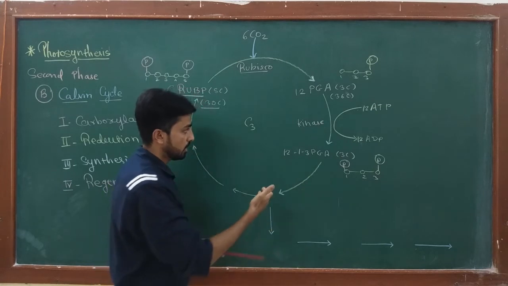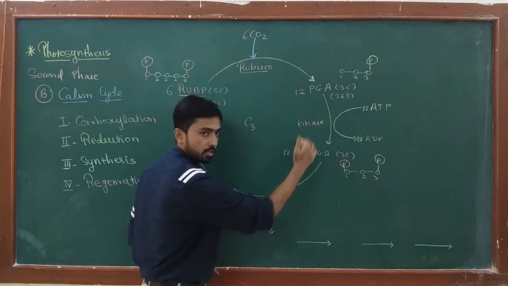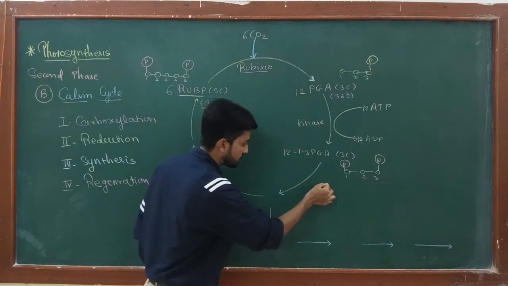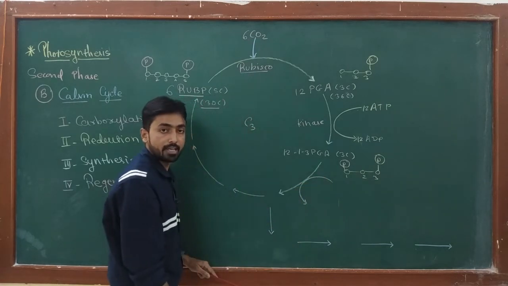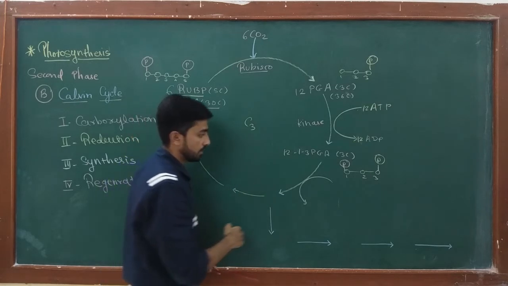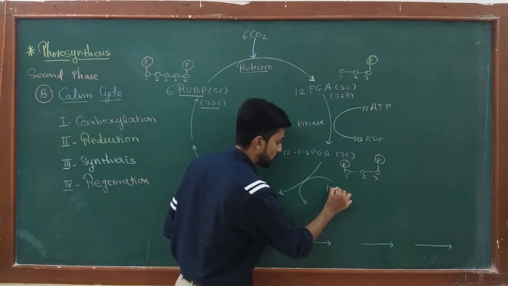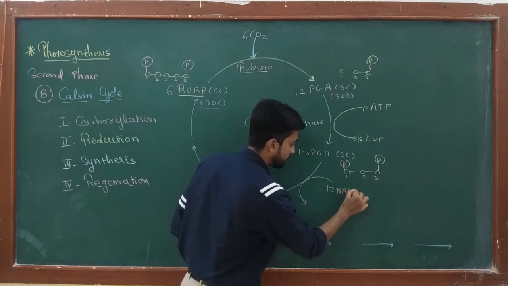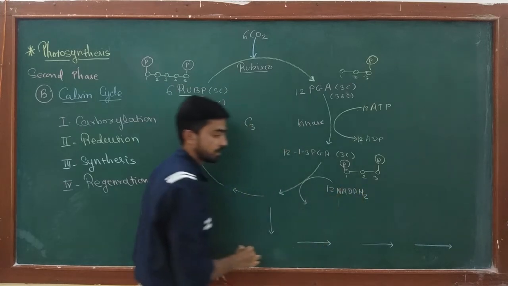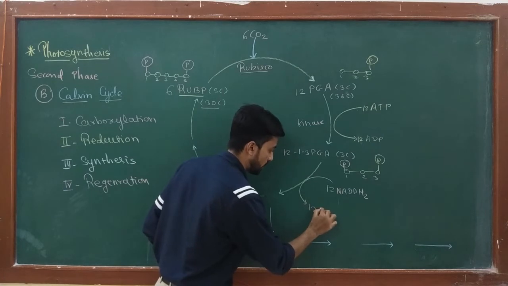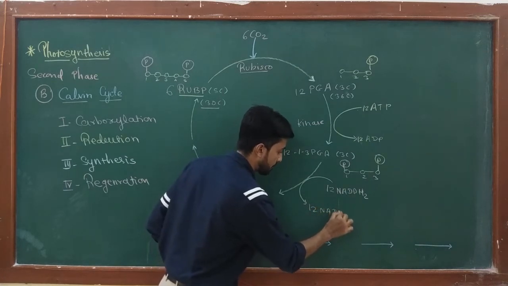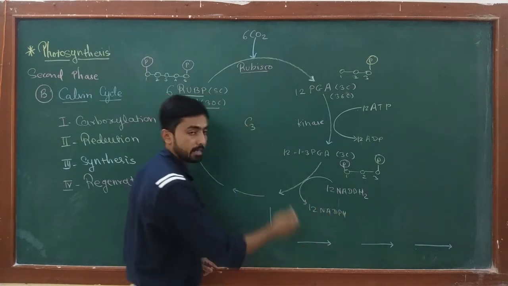Okay. Now, after transfer of the phosphate group, in the next reaction, dehydrogenation occurs. Okay, the dehydrogenase enzyme comes into the process, and 12 molecules of NADPH2, which is produced in the light reaction, are used and converted into 12 molecules of NADP.